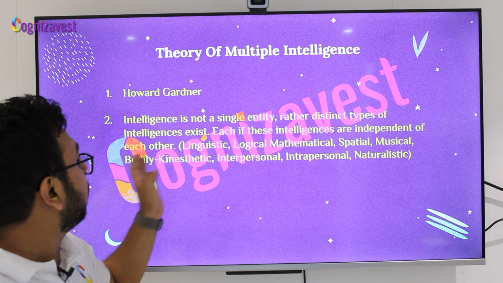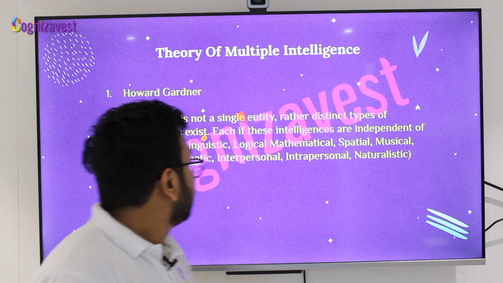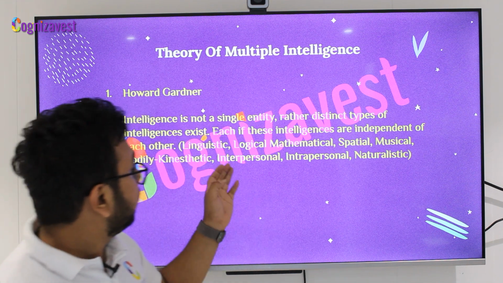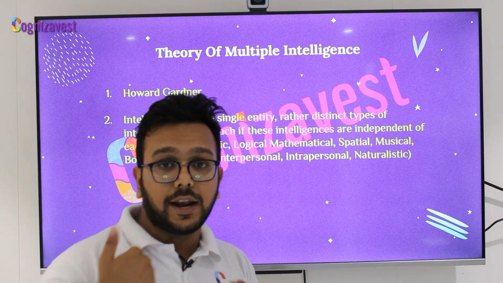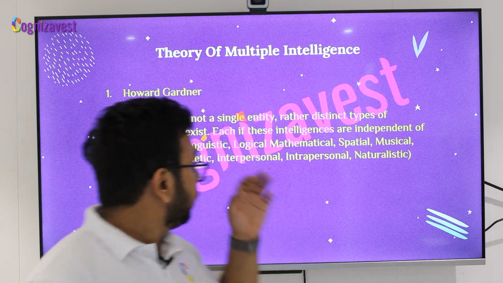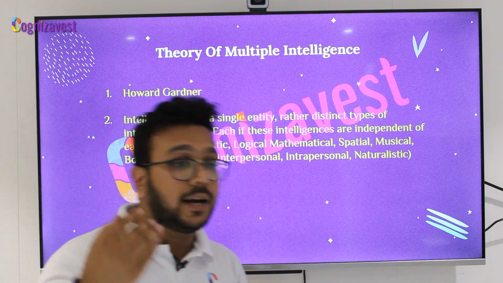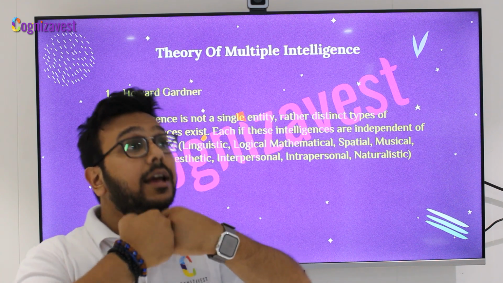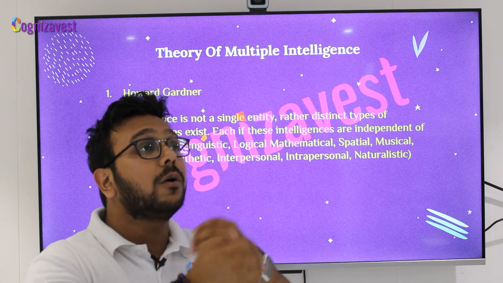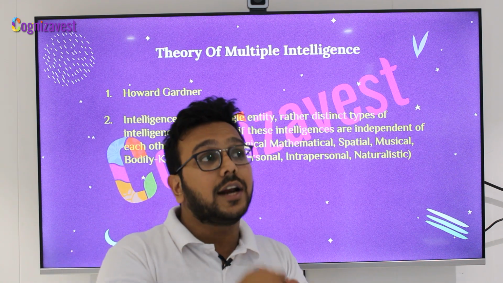Flexibility is a part of bodily kinesthetic intelligence. Then we have interpersonal and intrapersonal. Interpersonal, by the word inter, means you and I. How well can I understand you, or how well can you understand me? So interpersonal intelligence is the ability of a person to understand the other person very well, to understand what he or she is trying to convey.